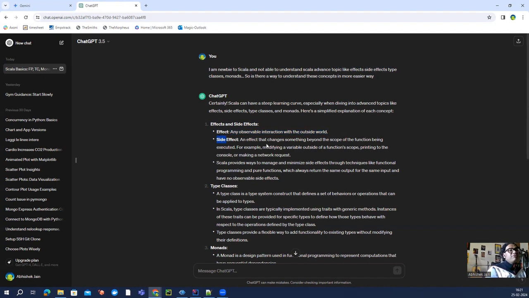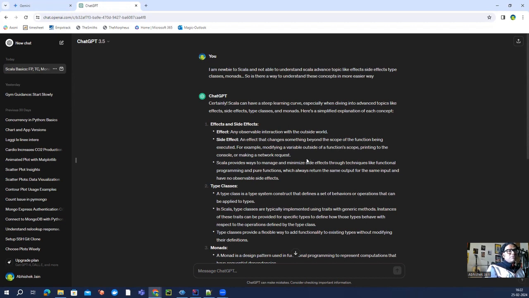Same thing as side effect: an effect that changes something beyond the scope of a function being executed. For example, modifying a variable outside a function scope, printing to the console, and making a network call. This makes sense, right? If you are printing out something on the console, then that is happening outside the scope of your function. This makes a little bit of sense, but how it is going to help, I'm still trying to grasp.